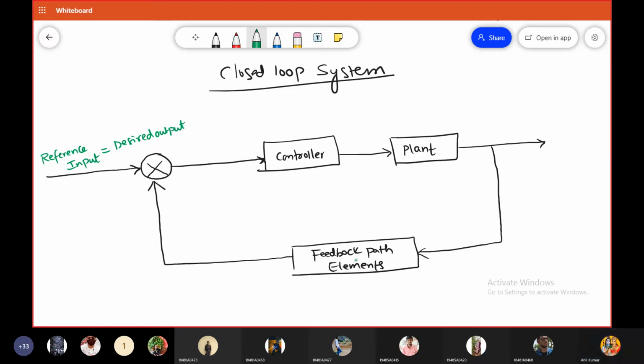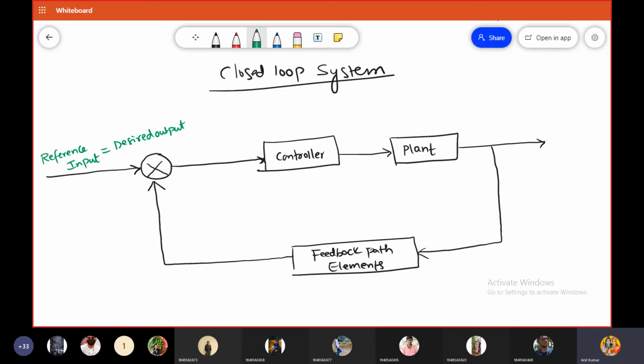You need to provide the same thing as the input to the control system.